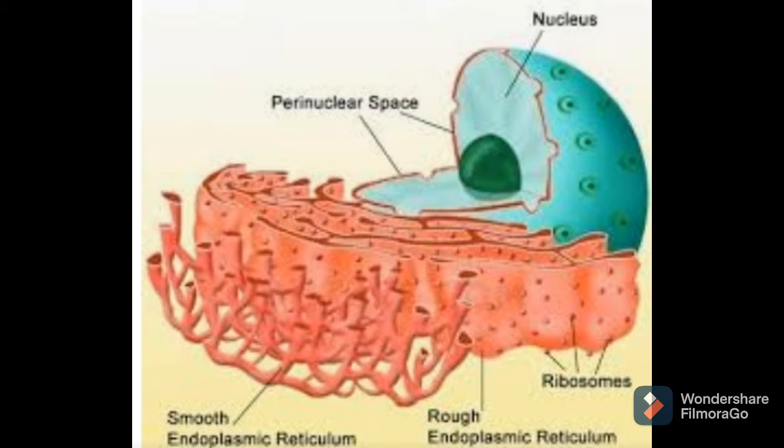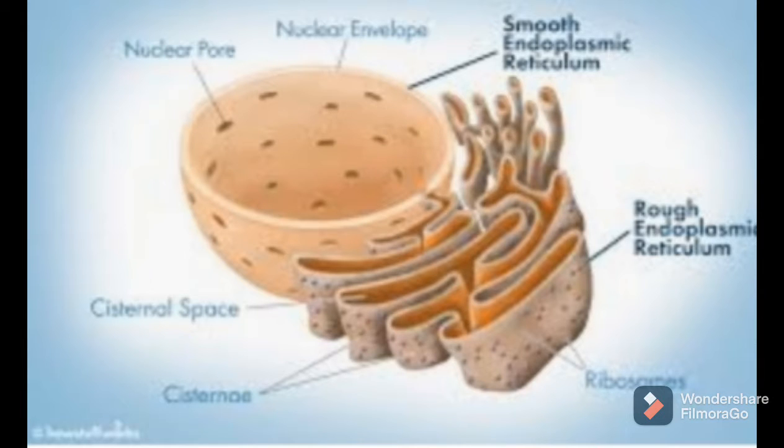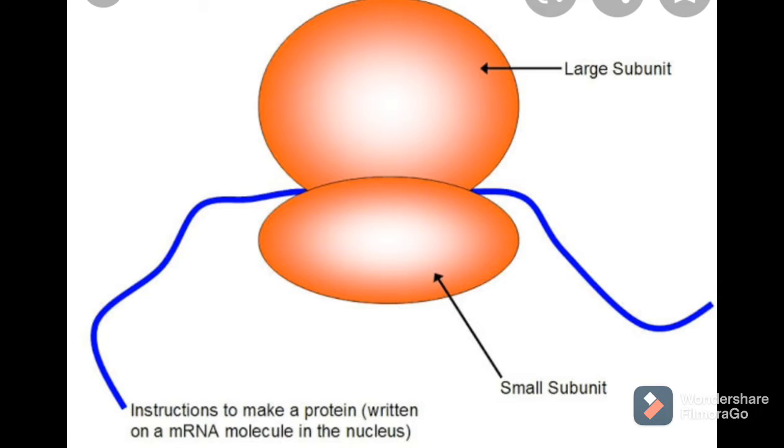Two types of endoplasmic reticulum are there, as you can see in the diagram. The first is rough endoplasmic reticulum and the second is smooth endoplasmic reticulum. These types depend on the presence or absence of ribosomes on the outer surface. What are ribosomes? Ribosomes are granule-like structures present on its surface.